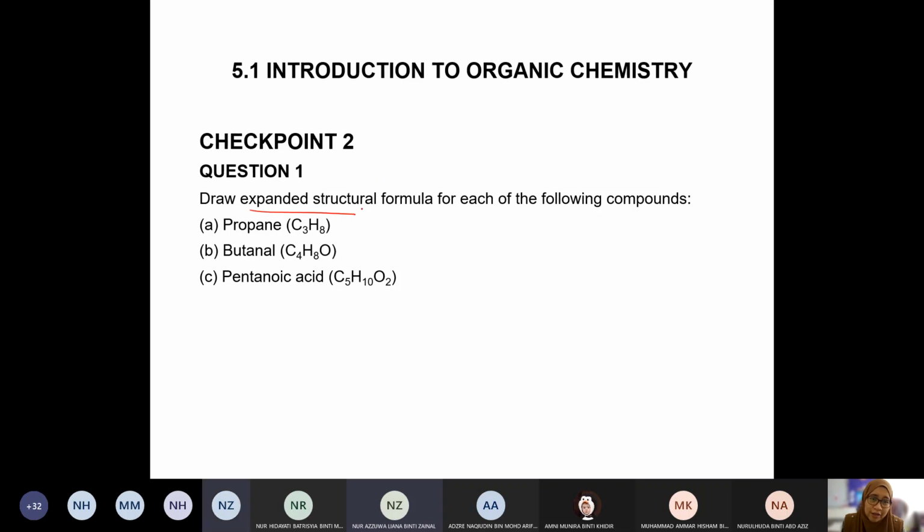Okay, for expanded. This is for expanded kan. Soalan nak expanded. Tapi you can also practice for condensed and also skeletal. Why not? Okay, why not? It's just for your practice. Okay, all right. Okay, so complete this checkpoint.